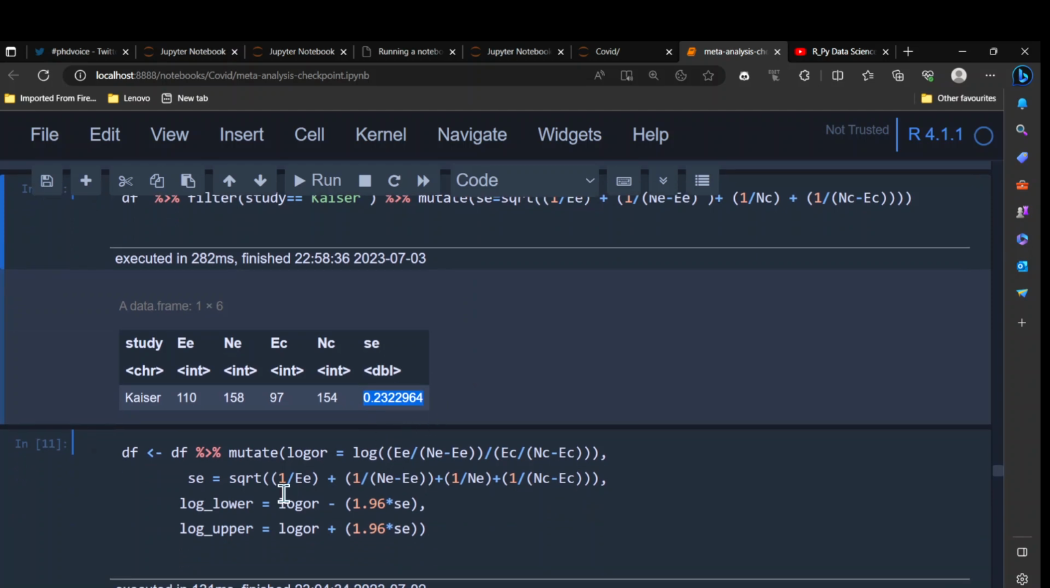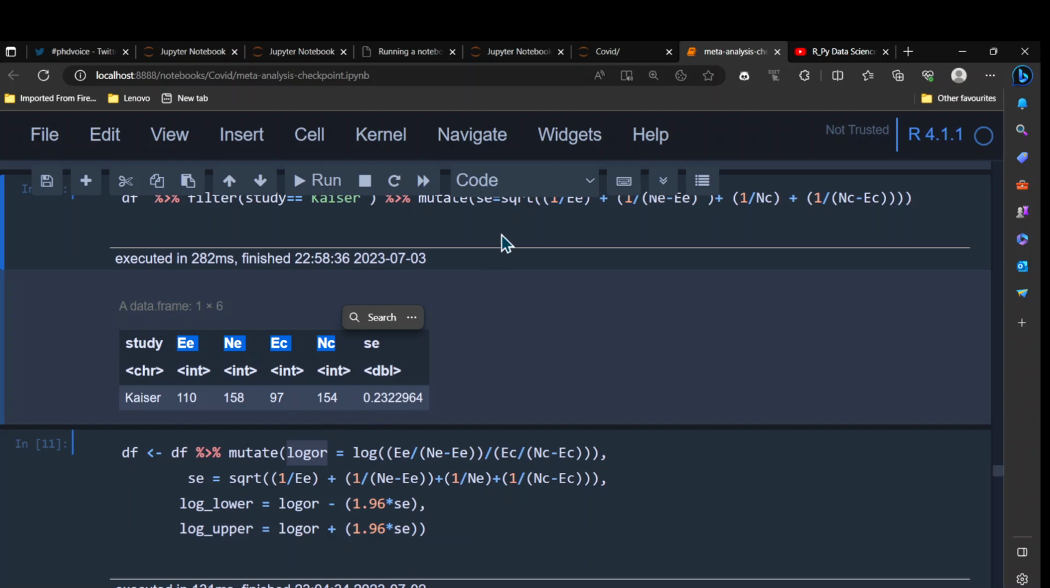But now, because we need the log odds ratio to be able to meta-analyze the values, we either need all of these values here, and we simply pass them to metabin, and metabin will be able to calculate it for us.